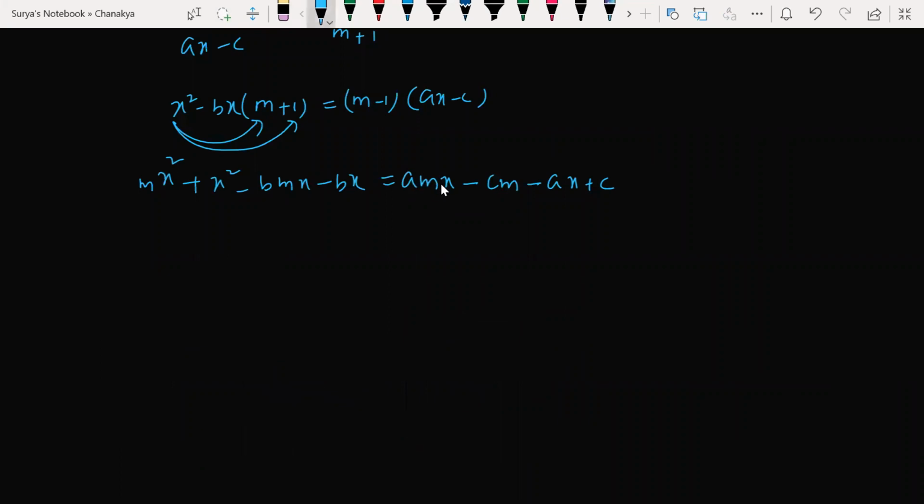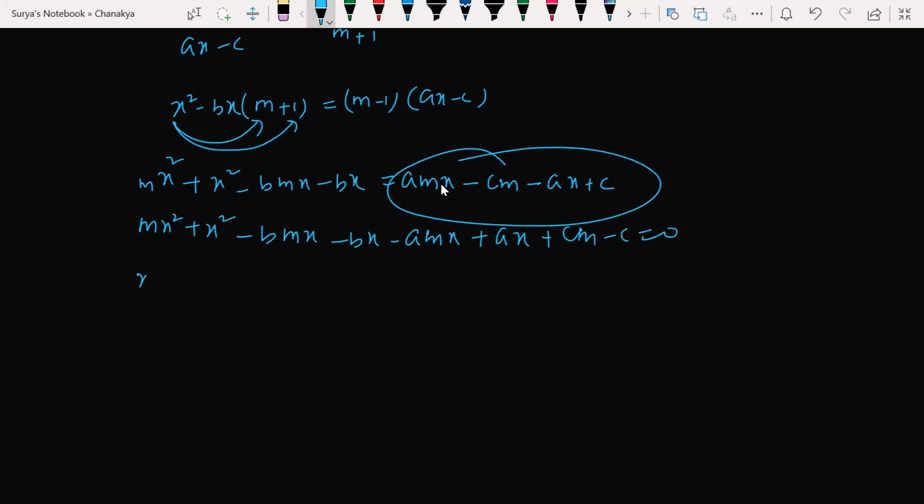So mx square plus x square minus bmx minus bx minus amx plus ax plus cm minus c is equal to 0. I shifted all these terms to the left hand side. Clear? So I took x square common, m plus 1.